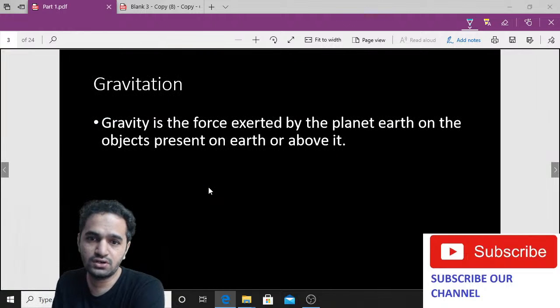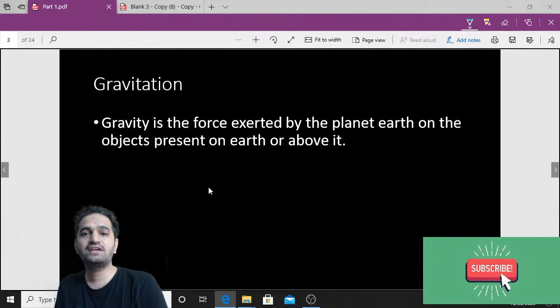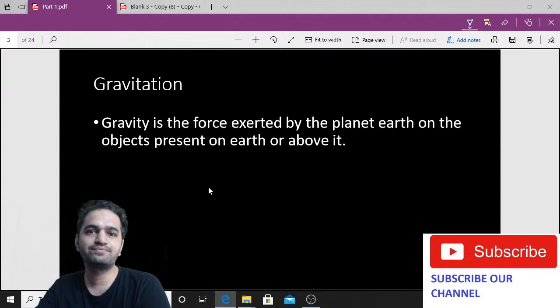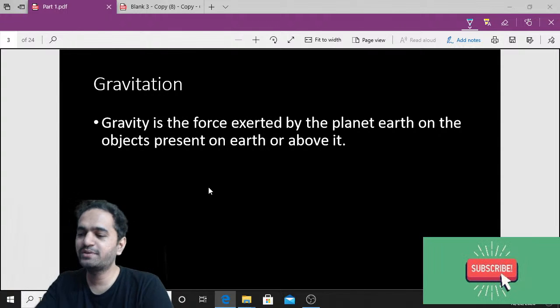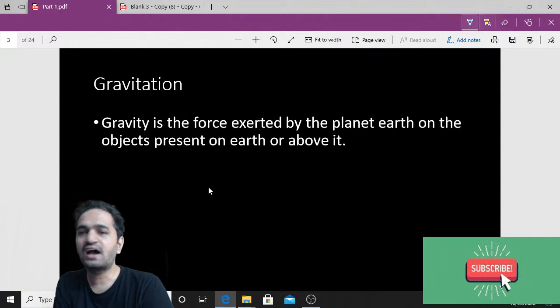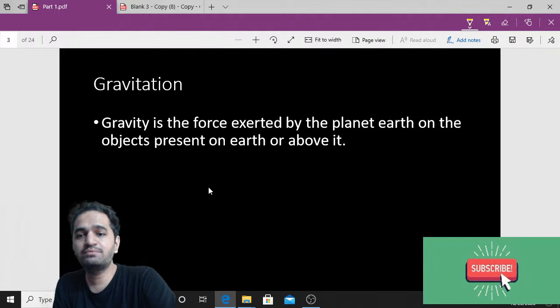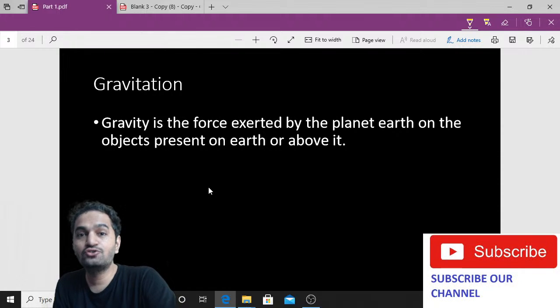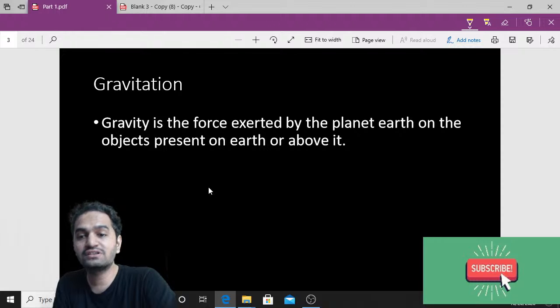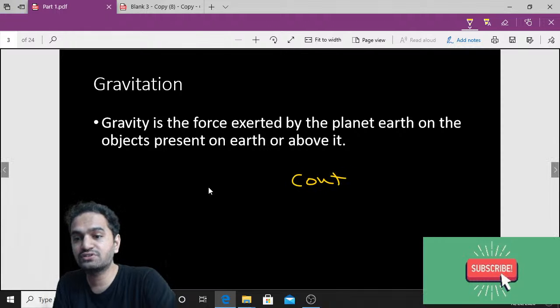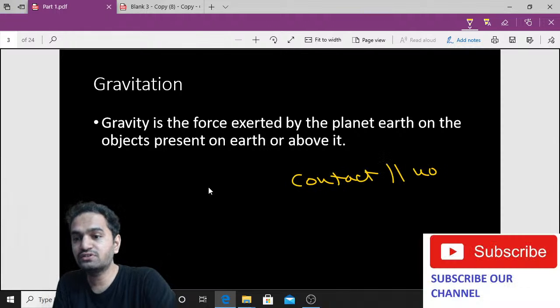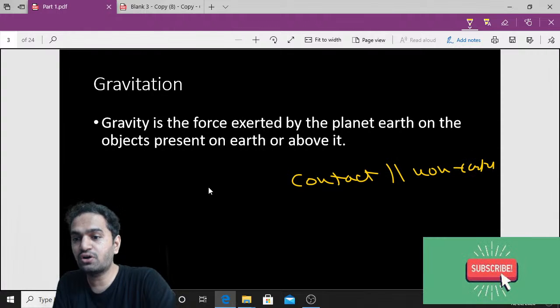Okay, so the first thing we are going to understand today is what exactly is gravitation. This gravitational force, if you remember in class 8, I don't know whether you really remember it or not, but in class 8 you had been taught what forces are and what the types of forces are. You must have gone through contact forces and non-contact forces, right? That was taught to you in your class 8th.